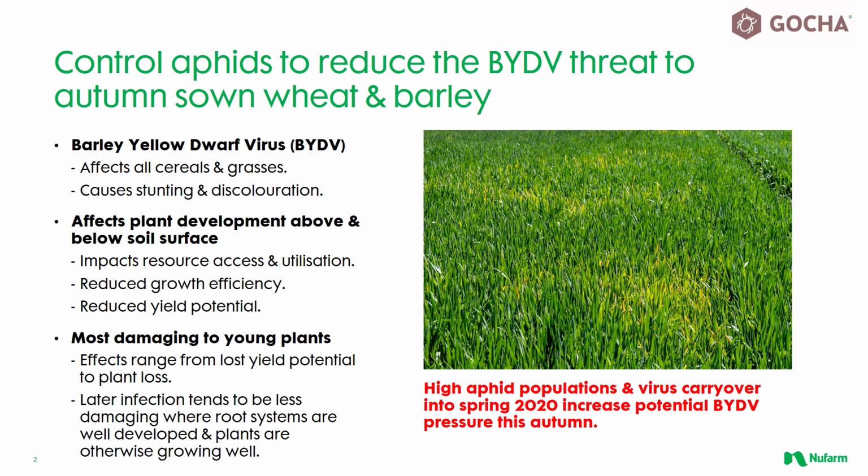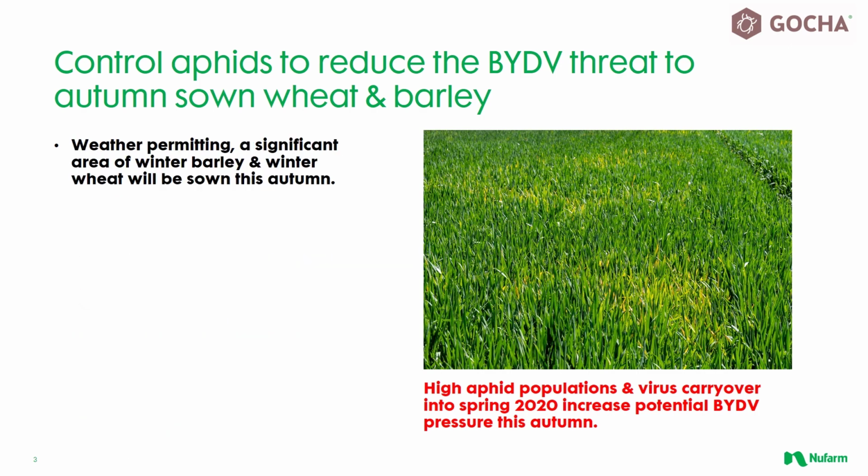Susceptible species can be infected throughout their life cycle, although crops infected after growth stage 31 are likely to show discoloration more than stunting, with lower impacts on grain size and overall yield. BYDV is transmitted by aphids moving between susceptible species, carrying the virus with them. We have started to see the introduction of BYDV-resistant traits, but the vast majority of cultivars and varieties do not carry any genetic resistance yet, and control measures will continue to rely on reducing the spread of infection by controlling the aphid vectors. So why do we anticipate a significant risk to your crops this year?